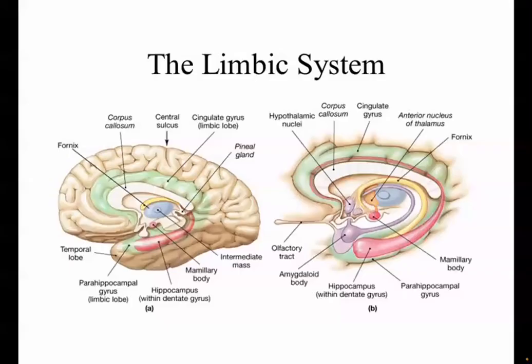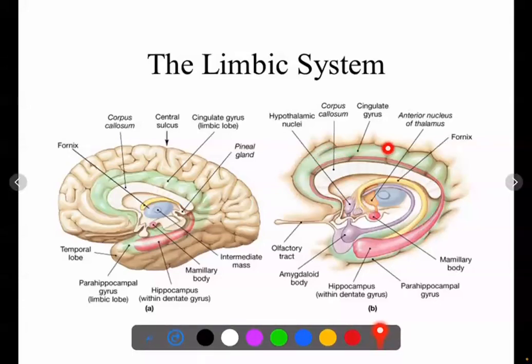And this is a diagram showing the structure of the limbic system. This is the cingulate gyrus, which extends along the genu and the body of the corpus callosum and extends around the subcallosal part of the corpus callosum as the subcallosal gyri, and then continues as the hippocampus and hippocampal gyri. The hippocampus is continuous with the fornix.